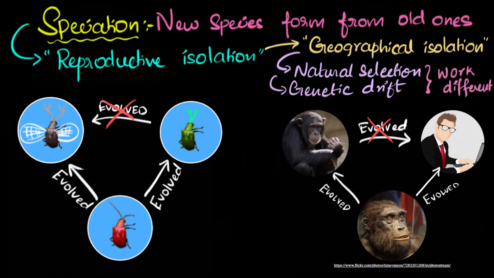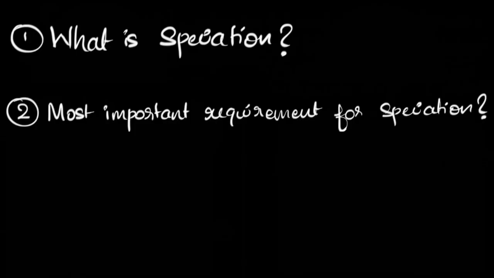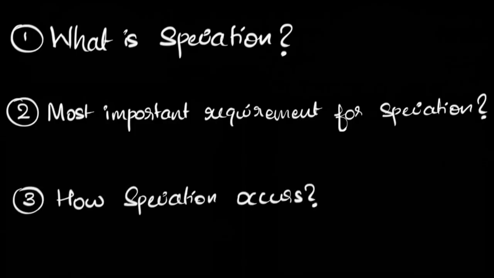Okay, so that's pretty much it. Let's quickly see if we can recall what we learned here. Can you recall what speciation is? What do you think is the most important requirement for speciation? And now, can you explain to yourself or maybe to your friends very briefly how speciation occurs? If you have difficulty in answering any of these questions, no worries, you can always go back and just revisit the video.